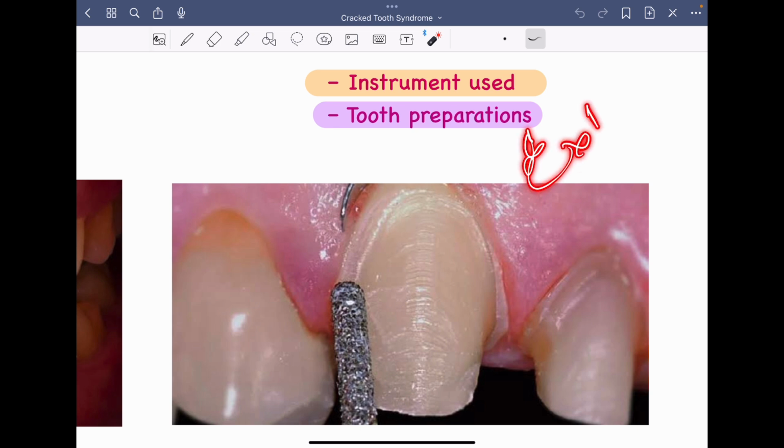If the surgeon applies very excessive force or uses an incorrect technique, then the adjacent teeth can bear the brunt of this, leading to formation of cracks. So these are the causes included under iatrogenic causes.